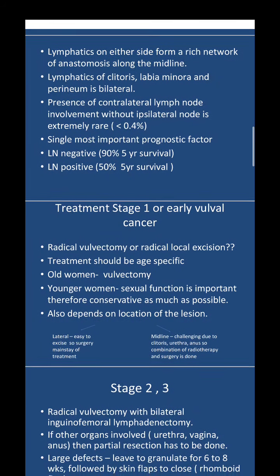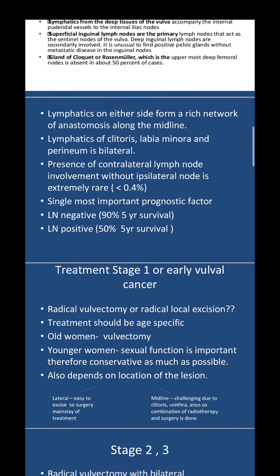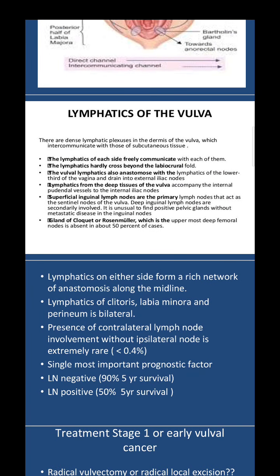So coming to the treatment of stage 1, vulval lymphatics is very, very important. You all have to know certain points because they are peculiar. They are not like any other lymphatic spread in the body. It is not like any other malignancy that, okay, because of the lymphatics it spreads to these glands. No, they are peculiar in their own way. So these are certain points which you have to remember about the vulval carcinoma. This lymphatic spread of vulva itself can be a 5-mark question.